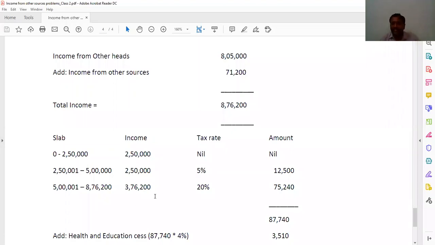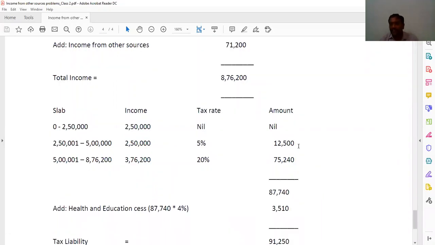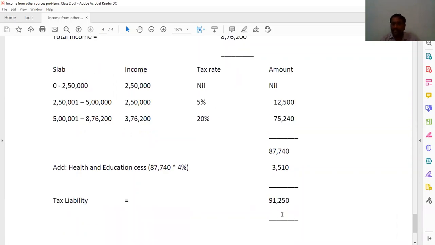So that is 3 lakh 76,200 we are getting. At 20% you are getting 75,240. By adding 12,500 and 75,240, you are getting 87,740. On this, we always add health and education cess: 87,740 into 4%, that is 3,510. So the tax liability you are getting here is 91,250. So once again, listen to this one.